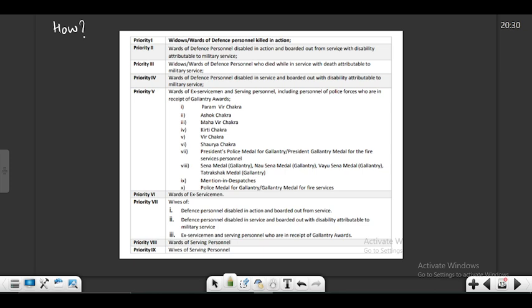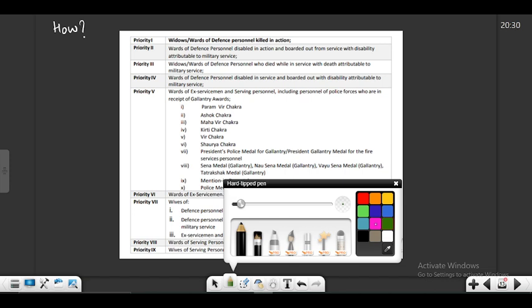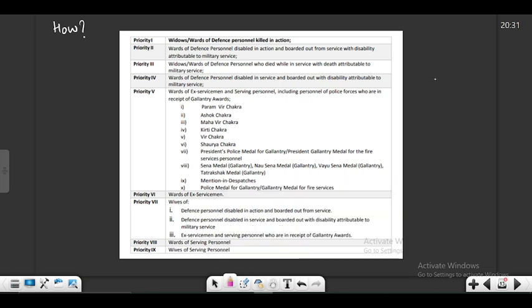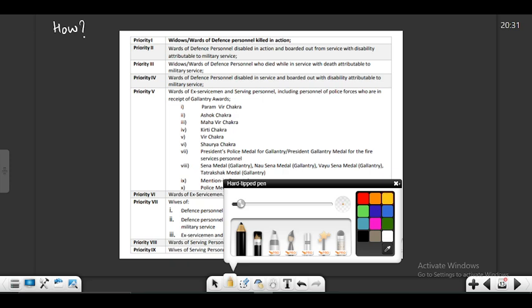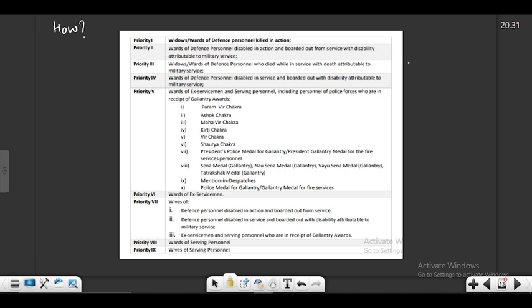So supposing there are two students who have the same number of marks, say 100 and 100, okay, suppose. But one of the students falls in priority 1 and the other falls in priority, say 3. So this student will be given preference. Okay, now suppose this is the case for equal marks.